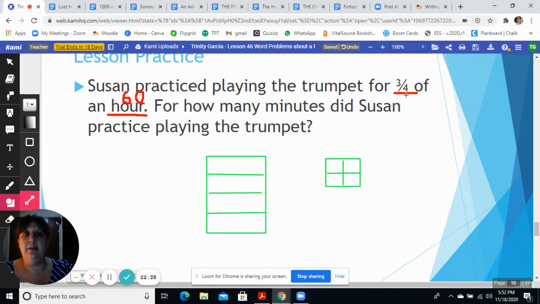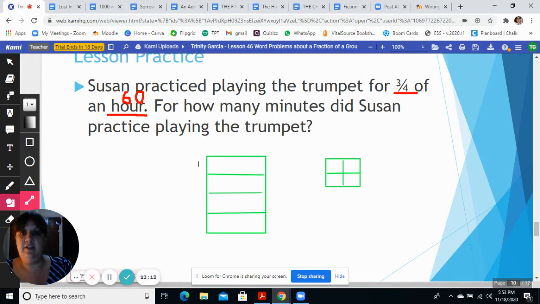Now we know 4 goes into 60 how many times? Well, let's do some math, right? 4 goes into 60 how many times? Can you figure it out? I'll give you a minute because I would like you to do some of this on your own. Okay. 15.